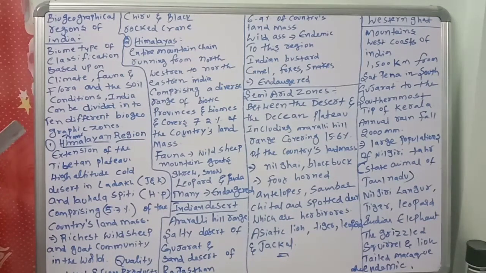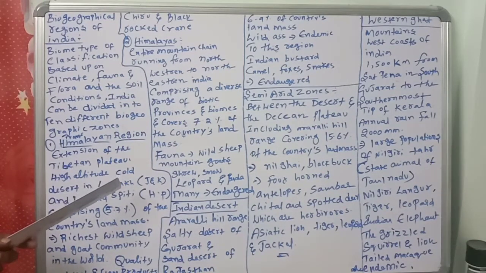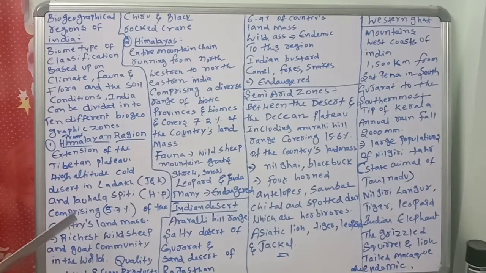First, an extension of the Tibetan Plateau. High altitude cold desert in Ladakh, Jammu and Kashmir, and Lahaul Spiti, Himachal Pradesh, comprising 5.7% of the country's landmass.